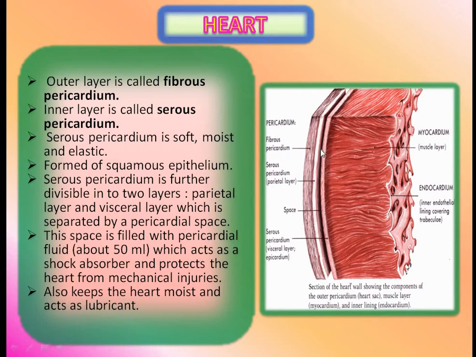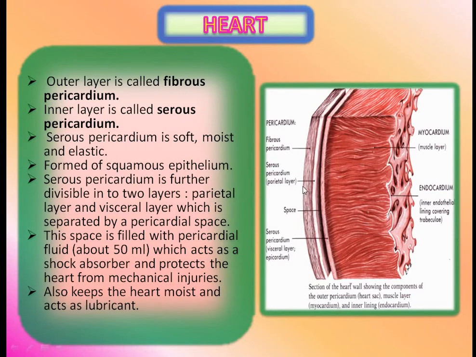Serous pericardium is further divisible into two layers: the parietal layer and the visceral layer. This layer is called the parietal layer, which is also called the serous pericardium. And the second layer is called the visceral layer, which is the epicardium.